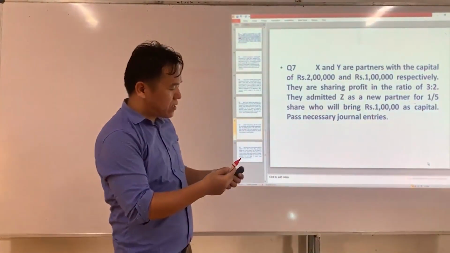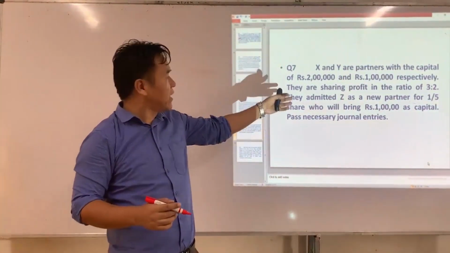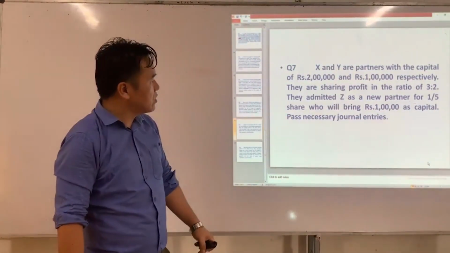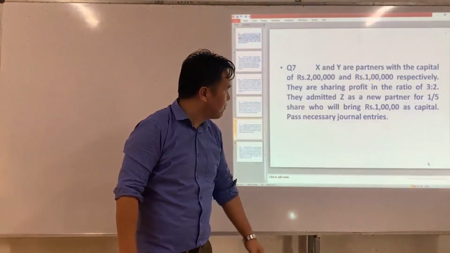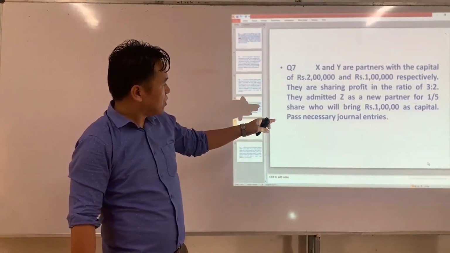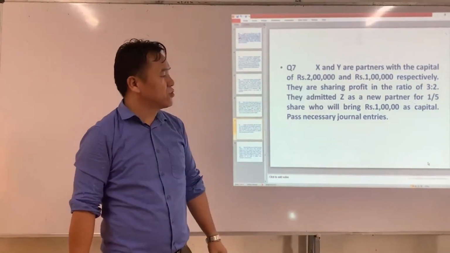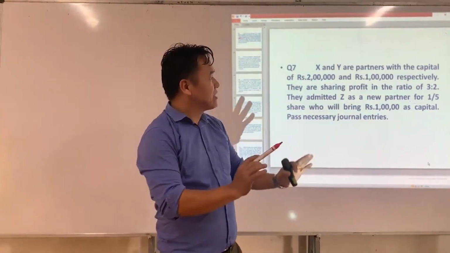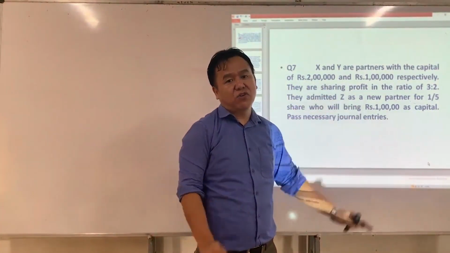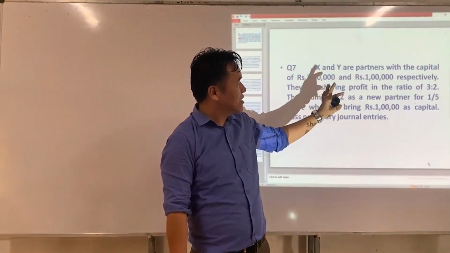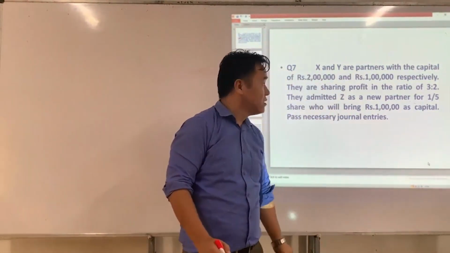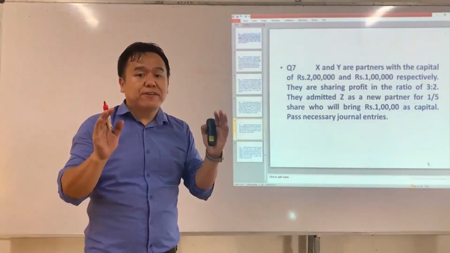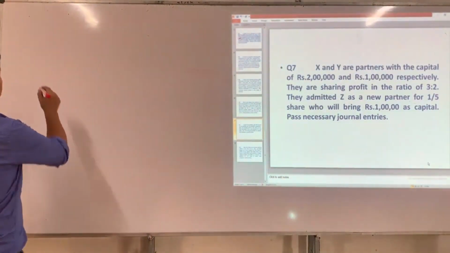X and Y are partners with capital of rupees 2 lakh and rupees 1 lakh respectively. They are sharing profit in the ratio of 3:2. They admitted Z as a new partner for 1/5 share, who will bring rupees 1 lakh as capital. Pass the necessary journal entry. In this question, nothing is given regarding goodwill, which means this question is with regard to hidden goodwill. So here, in order to find the firm's goodwill, the first step is to find the total capital of the new firm.